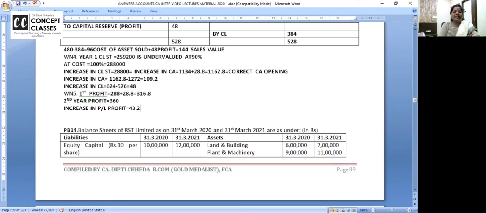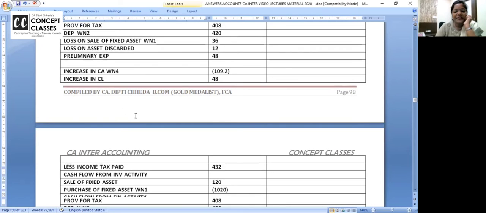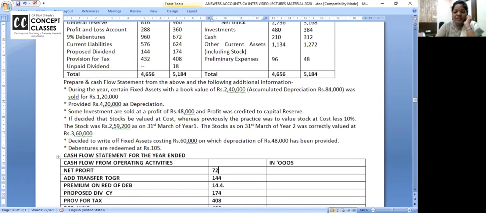Rest all the problem is clear. Yeah, I will change in the operating. First look at the working note. When you increased your closing stock of the first year from 259 to 288, you added 28,800 in the stock debit. So you have to add 28.8 in the profit, no? So correct profit for the first year is 316.8 and closing is 360. So how much is the change in the P&L on net profit? 43.2.